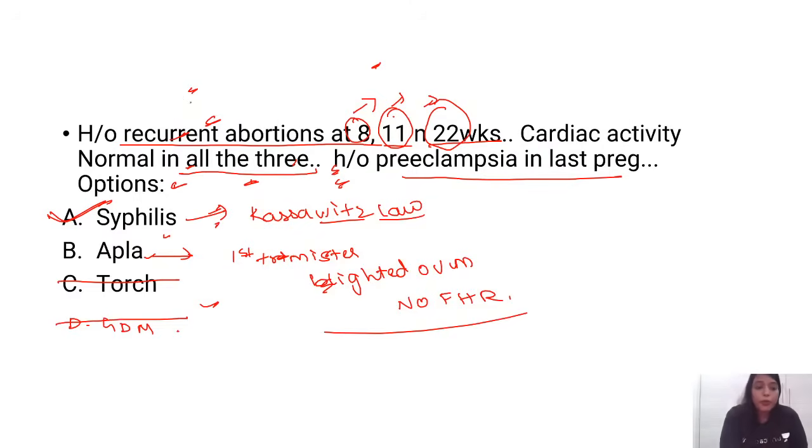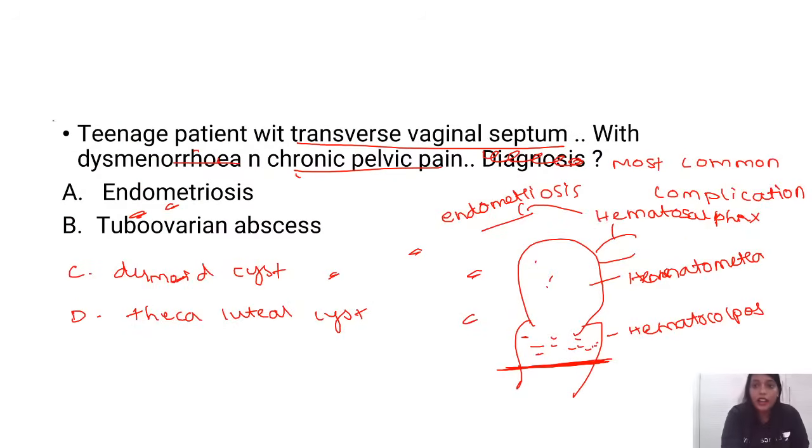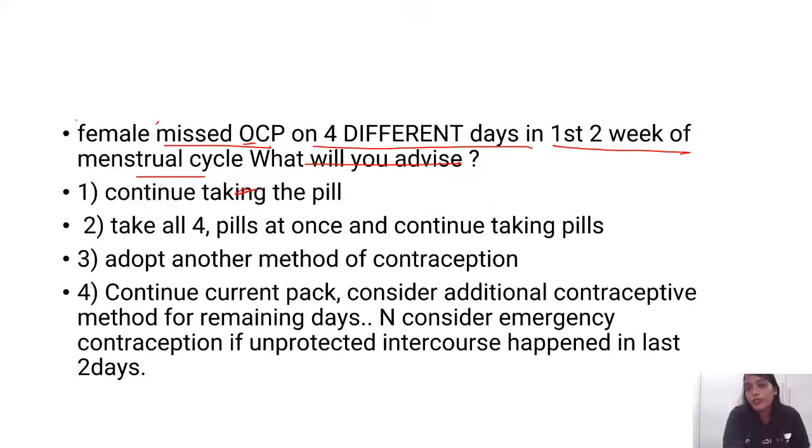I want you people to post me 2 questions either in my Telegram group or personally on Messenger or anywhere. I want you to post me this question as well as the history of recurrent abortion, as well as one more question, the transverse vaginal septum question. These 2 questions I want you people to post me, guys. Okay.